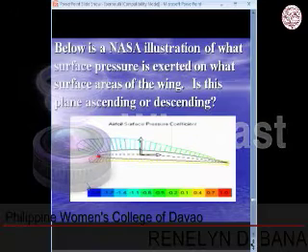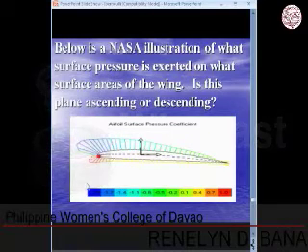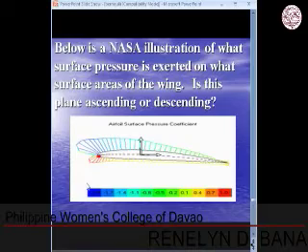You can see in the pressure guide below the wing that blue is having the lowest air pressure and red is having the highest air pressure. So in the cross-section of the airplane's wing, we can see that the air pressure is highest below the wing of an airplane.